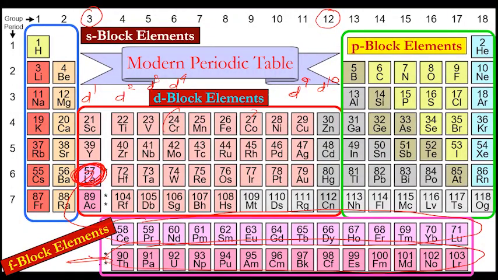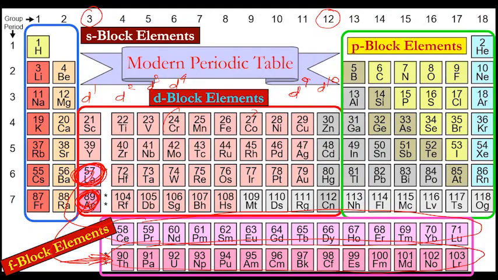All these actinoids are actually here because they have properties similar to those elements. That's why lanthanoids and actinoids. But based on their electronic configuration, the valence electron is in F block. That's why these are called F block elements.